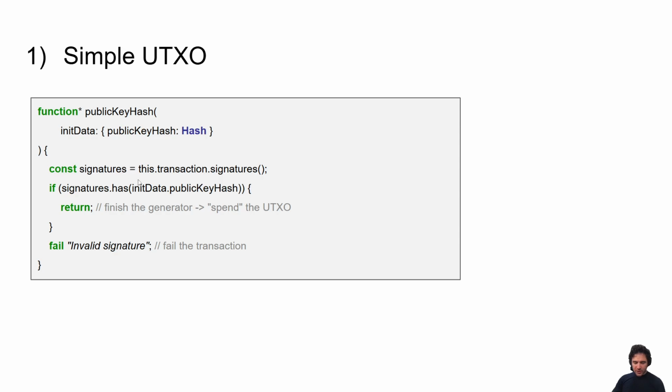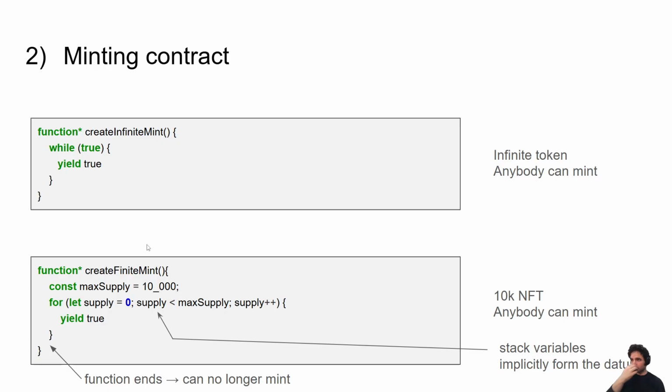So basically, you look at the signatures provided by the user in this transaction. If the signature has the right public key hash, you return. Remember we said return ends the generator, aka spends the UTXO. So now we have a UTXO that can only be spent if the user has the right public key hash. If they have the wrong public key hash, we just fail the transaction.